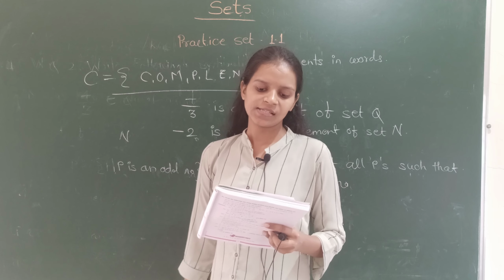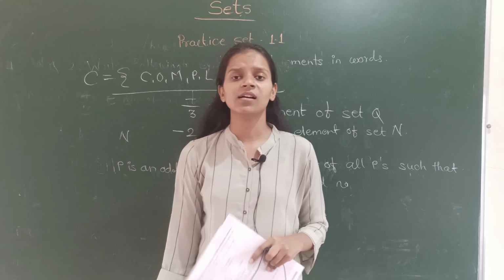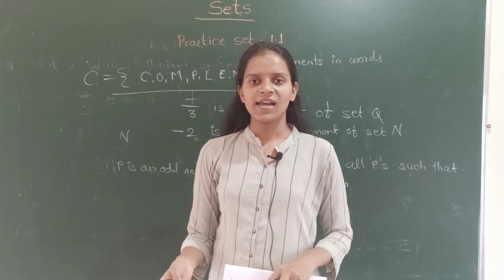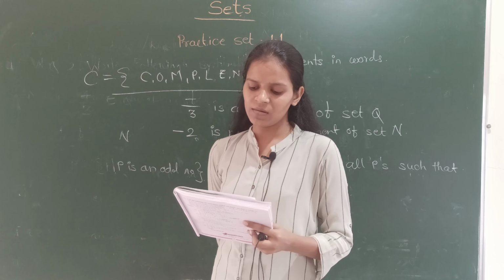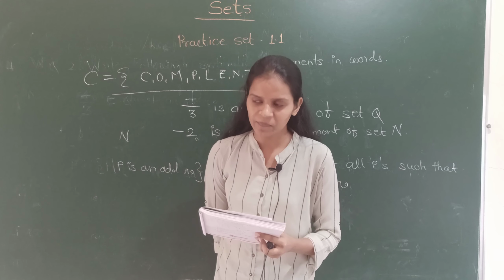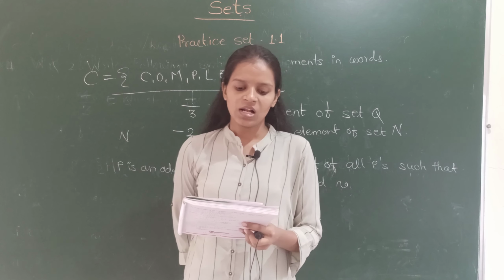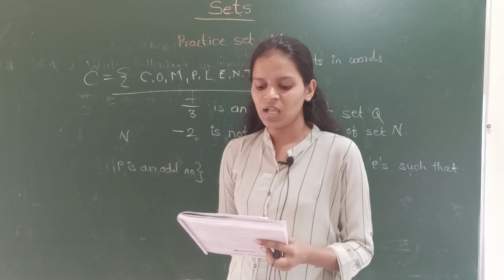Next one is set of human sensory organs. Which are human sensory organs? These are the nose, eyes, your skin, ears. Okay. Set of prime numbers from 1 to 20. Names of continents of the world. You can write them. Question number 5 is write the following sets using rule method.